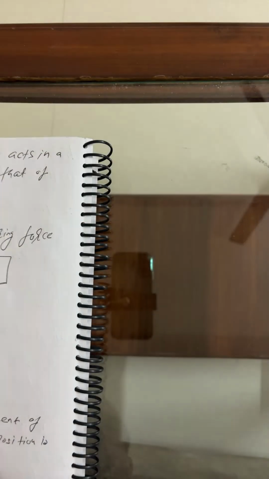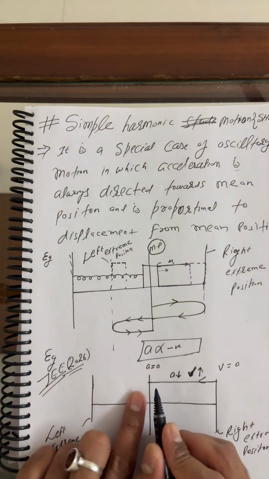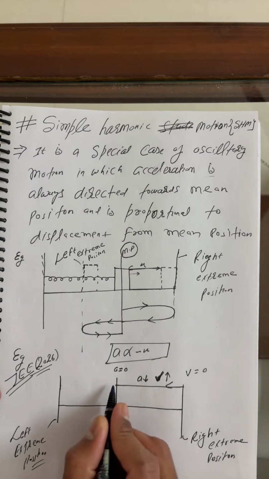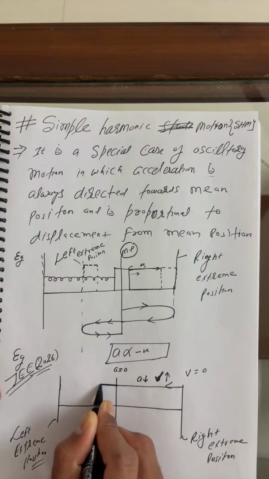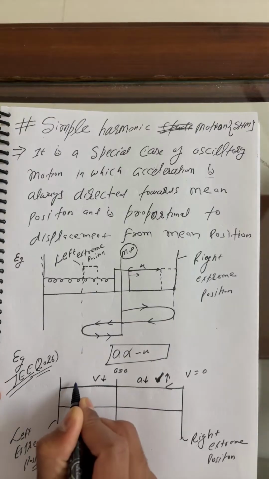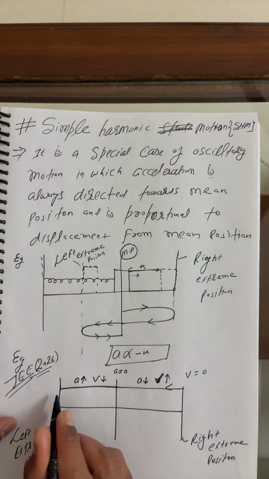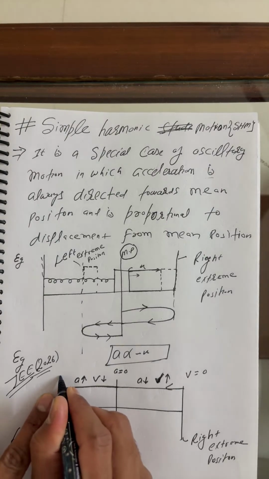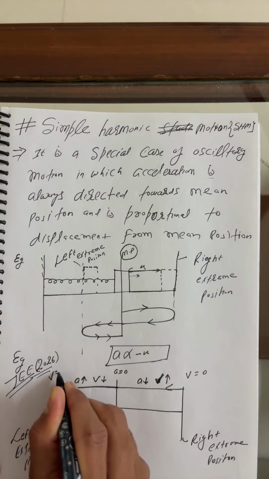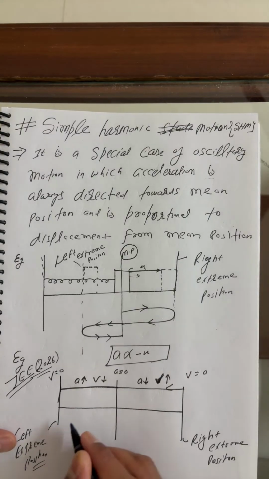So that's what I'm telling you. Stay here in the live session, you will get everything here. Now, A is zero at the mean position. If the particle crosses the mean position, velocity started decreasing and acceleration started increasing. Once the particle arrives at the extreme left position, the velocity of the particle is again zero.